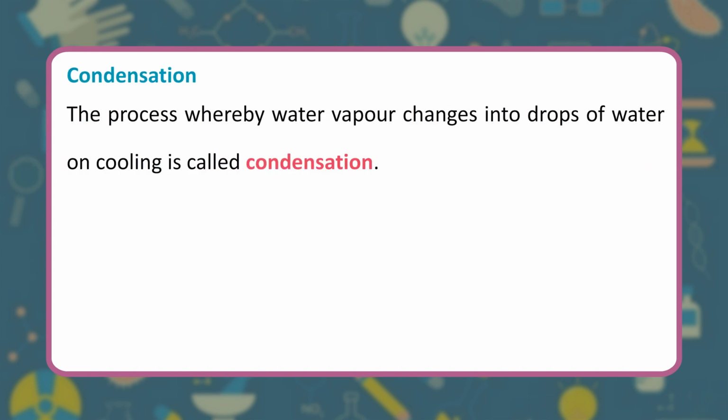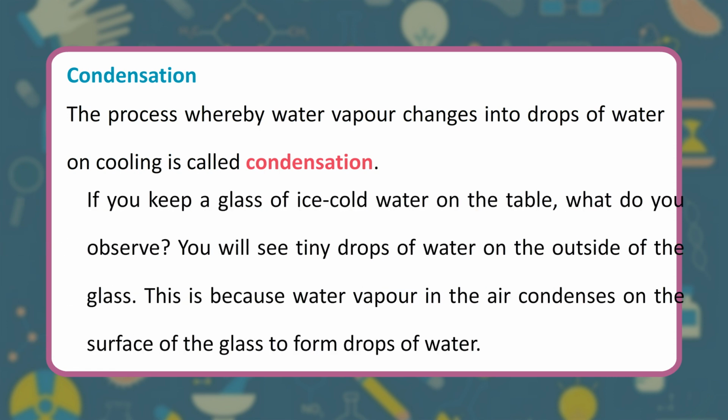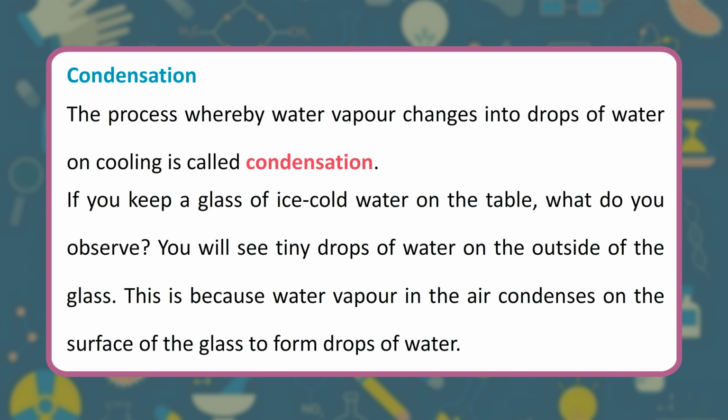Condensation. The process whereby water vapor changes into drops of water on cooling is called condensation. If you keep a glass of ice-cold water on the table, what do you observe? You will see tiny drops of water on the outside of the glass. This is because water vapor in the air condenses on the surface of the glass to form drops of water.